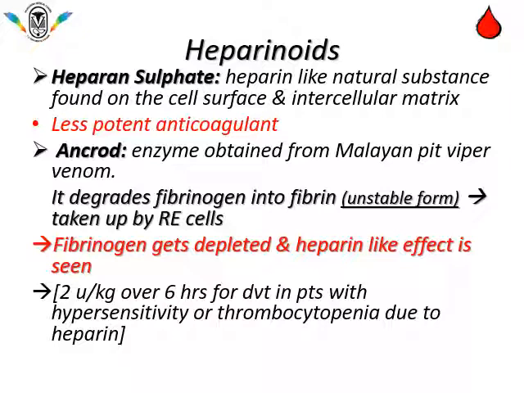Patients who cannot be treated with heparin or low molecular weight heparin can be treated with Ancrod in the dose of 2 units per kg over 6 hours for DVT, deep vein thrombosis, in patients having hypersensitivity or thrombocytopenia due to heparin. In short, those patients who have a contraindication to heparin can be treated with Ancrod.